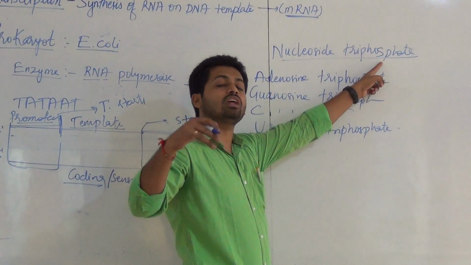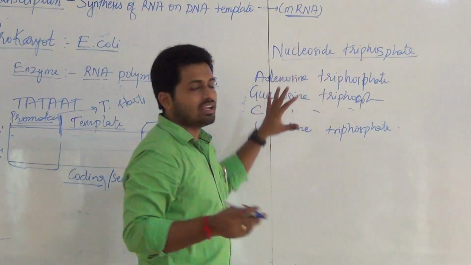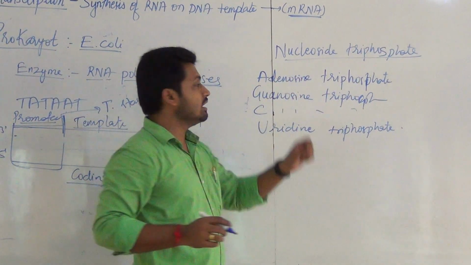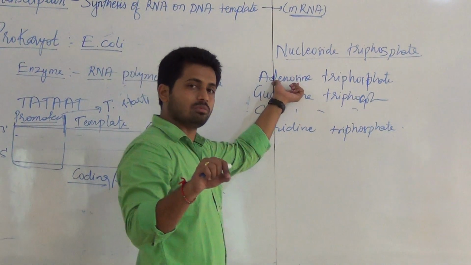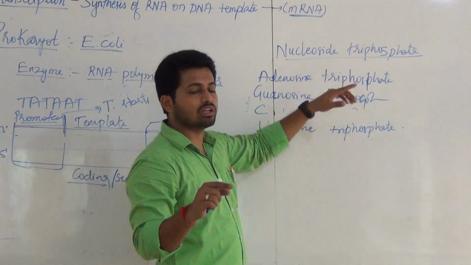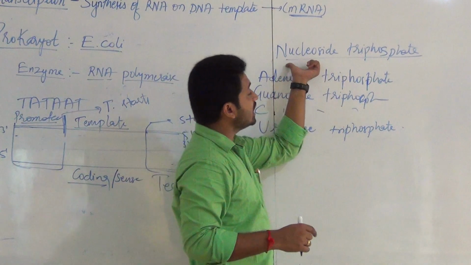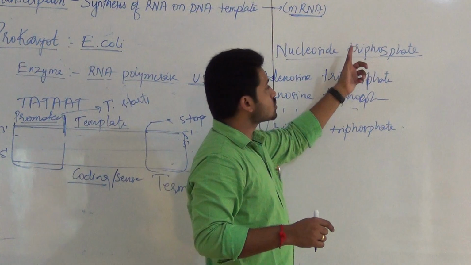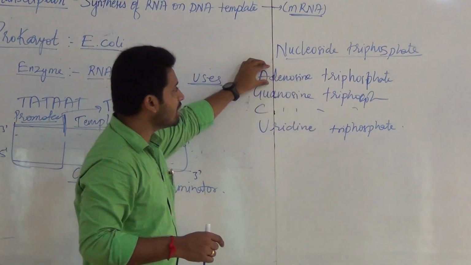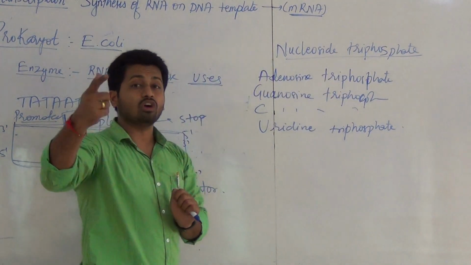What are the nucleotides or nucleosides of RNA? I told you during the second class only. Adenosine means sugar plus nitrogen base, then when you add phosphate it will be a nucleotide. So nucleoside means sugar plus base, and what is added? Phosphate. So these are the particular ones. One by one it uses them and does chain formation.